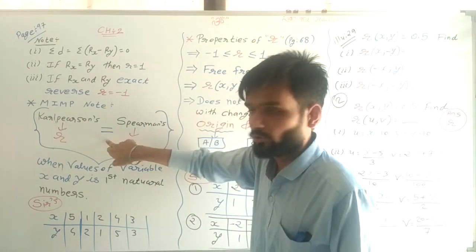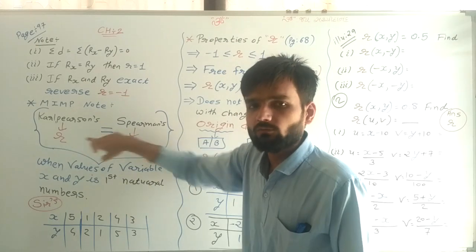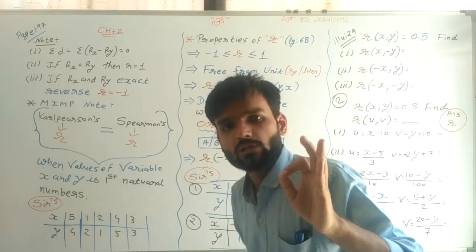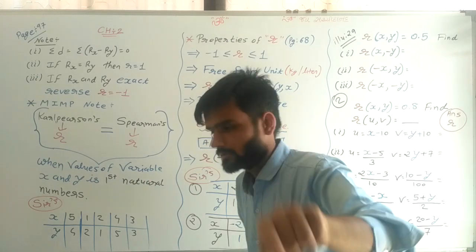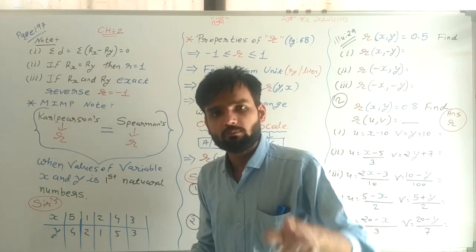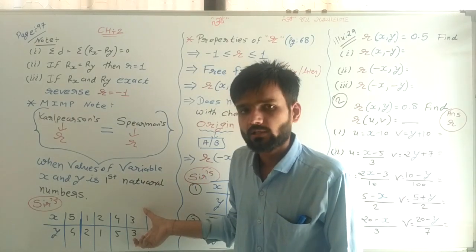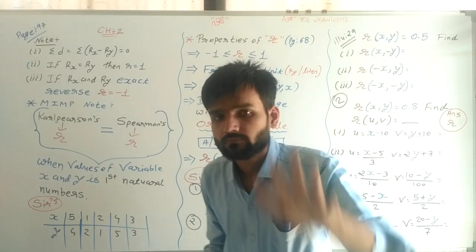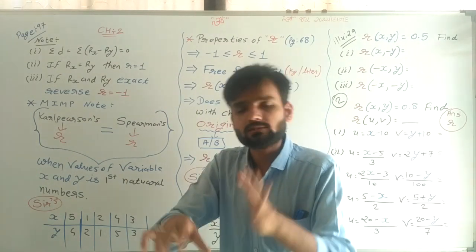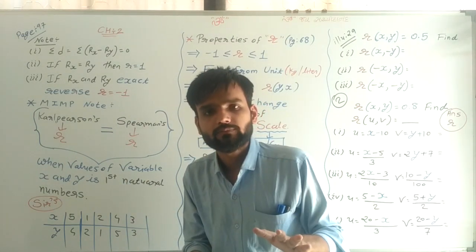So this is proved: Karl-Pearson and Spearman are the same when x and y are first natural numbers. For that you have to solve this sum. That is your homework. This homework is compulsory. Making questions and answers is not compulsory.